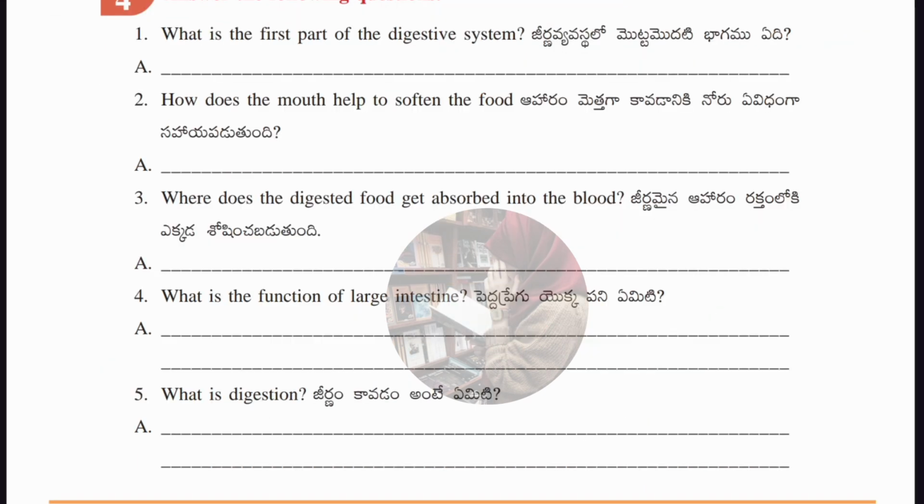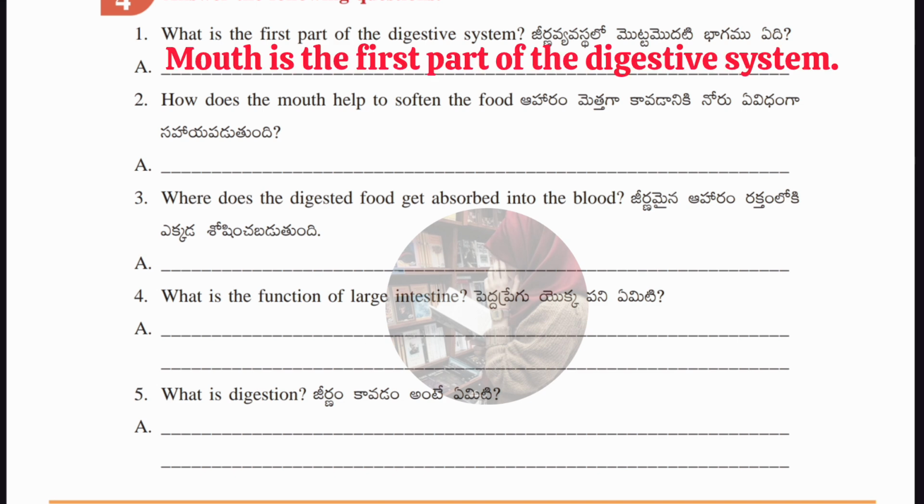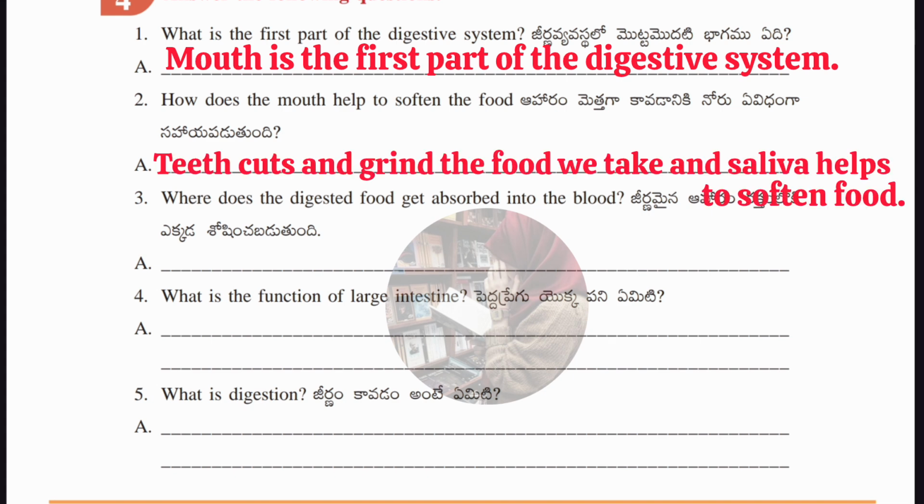Okay, now we'll see the fourth Roman, which is answer the following questions. Okay, let's see the first question, which is what is the first part of the digestive system? Answer is, of course, mouth is the first part of the digestive system. Okay, second question, how does the mouth help to soften the food? Answer, teeth cut and grind the food we take, and saliva helps to soften food.